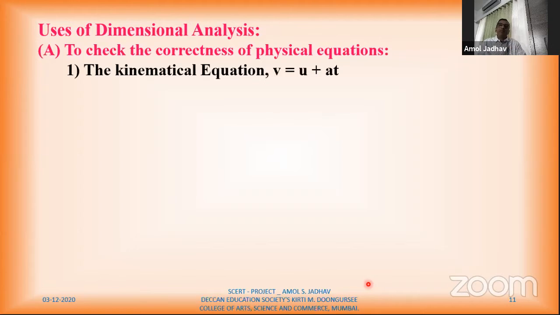So here I'll consider a very simple example of the first kinematical equation, which is v is equal to u plus at. Now here, what is v? This v is final velocity. What is u? u is initial velocity. What is a? Acceleration. And t is time. Now, whatever may be the velocity, whether it is final velocity or initial velocity, it is velocity only. So we are going to consider the dimensions of velocity for v and u.